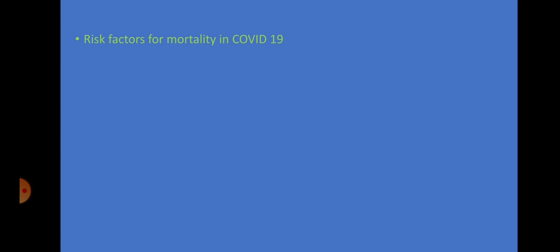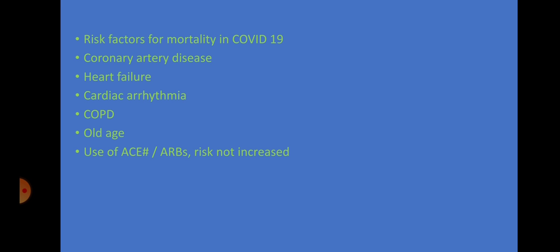First of all, we will discuss the risk factors which increase mortality in COVID-19. One is coronary artery disease, heart failure, arrhythmias, COPD, old age. Now, as we see these risk factors, one thing common in these risk factors is endothelial dysfunction. So, presence of endothelial dysfunction leads to increased mortality in COVID-19.